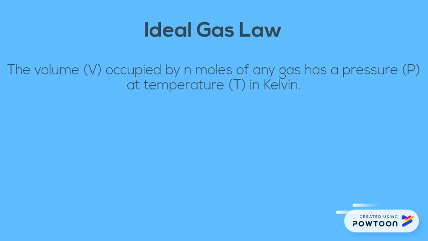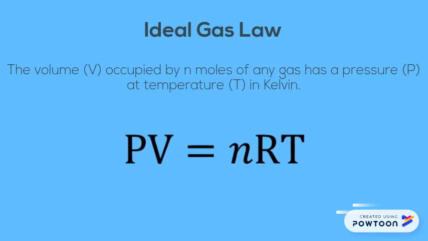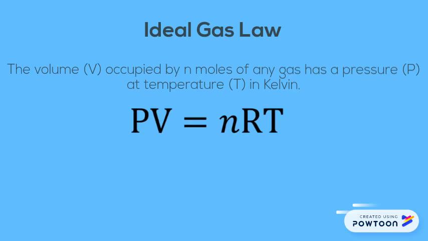The ideal gas law combines the previous equations as well as a molar relation to derive the equation PV = nRT, where P is the pressure in atmospheres, V is the volume in liters, n is the number of moles, R is equal to 0.0821 liters atm per mole Kelvin, and T is equal to temperature in Kelvin.